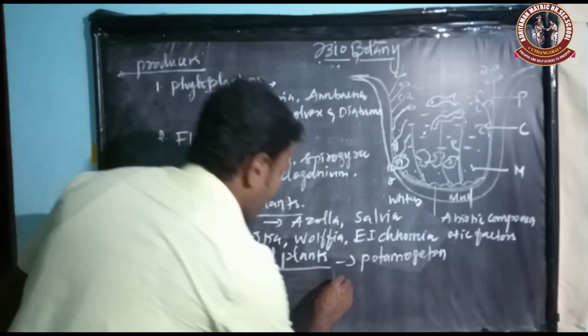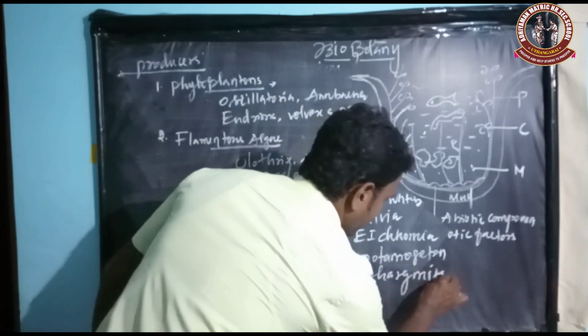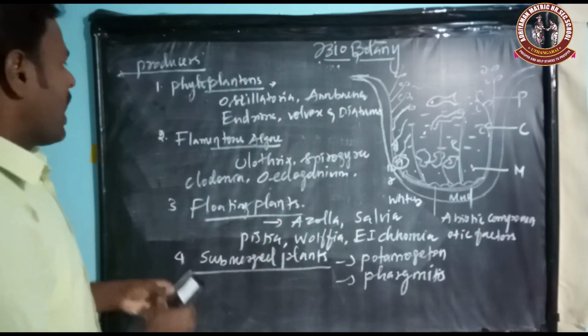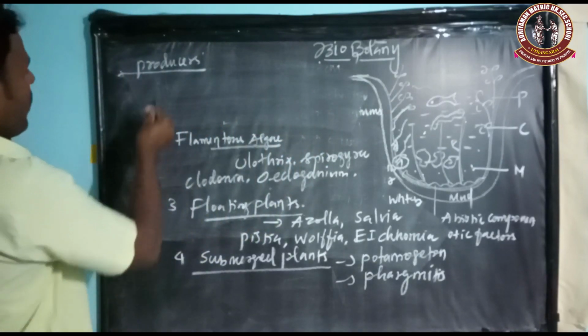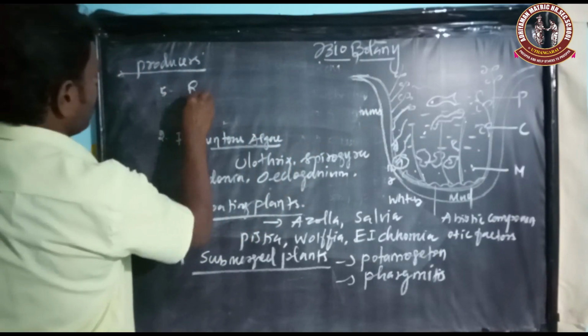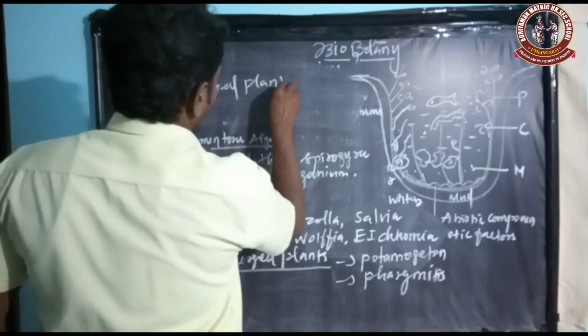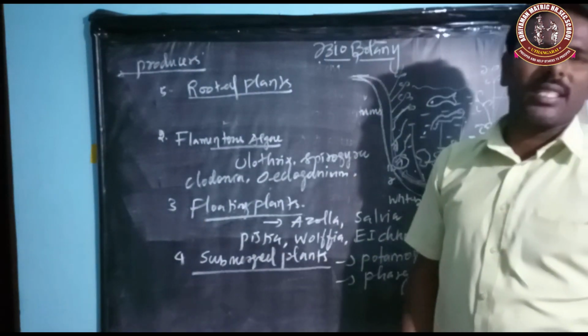Potamogeton, another one is Phragmites. Those are examples for submerged plants. Another one is rooted plants. The fifth one is rooted plants. So what is the meaning of rooted plants?